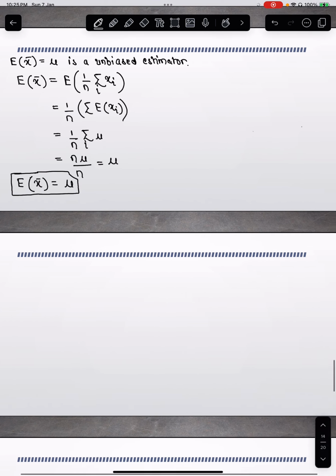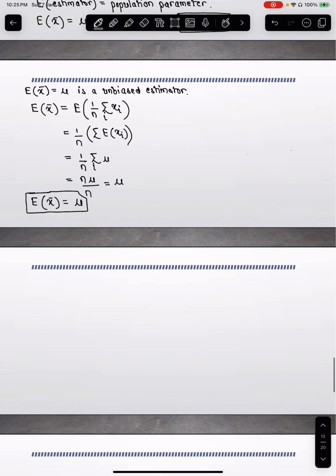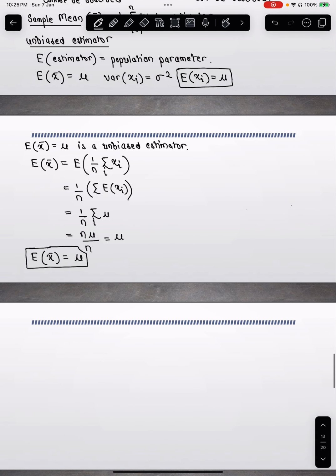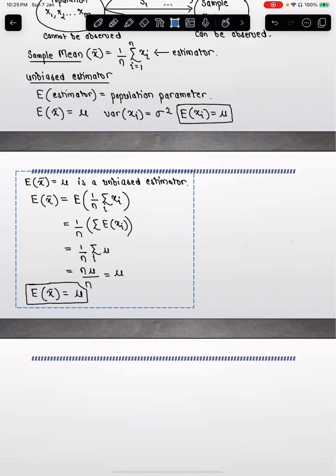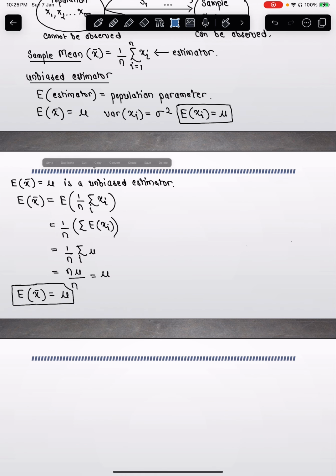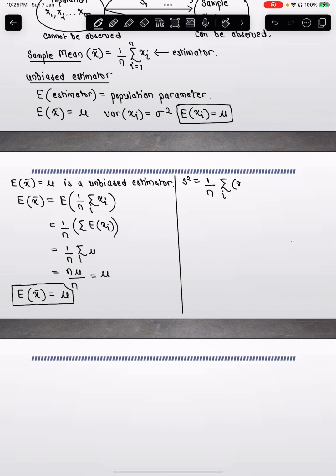Okay. Now you might be saying that, okay, this is fine, but can you give an example of a biased estimator? So let me take a small example of a biased estimator. Everyone knows that the sample variance formula is 1 by n summation over i of xi minus x bar squared, correct?